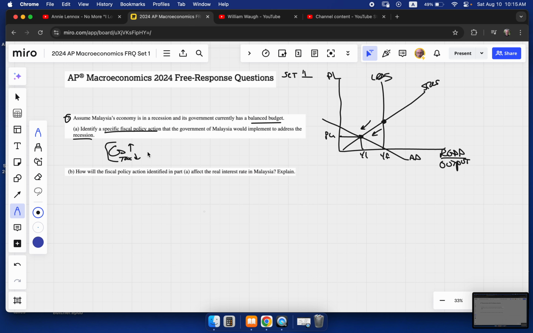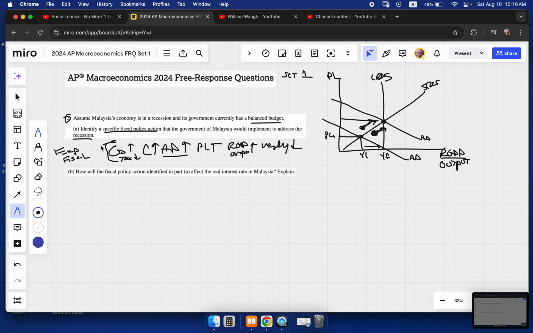If government spending goes up or taxes go down, this is going to increase consumption. More consumption means more aggregate demand, and that's the government's whole goal, to get us back to full employment. They want to push aggregate demand back to full employment, and they can do that with more government spending or by cutting taxes. So aggregate demand will go back up. We can see that the price level will go back up. We know that real GDP is going to go back up. Real GDP and output are the same thing. And therefore, unemployment will go down. This is our expansionary fiscal policy right there.